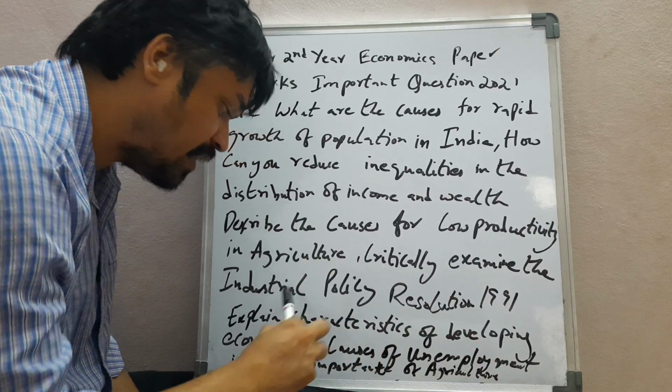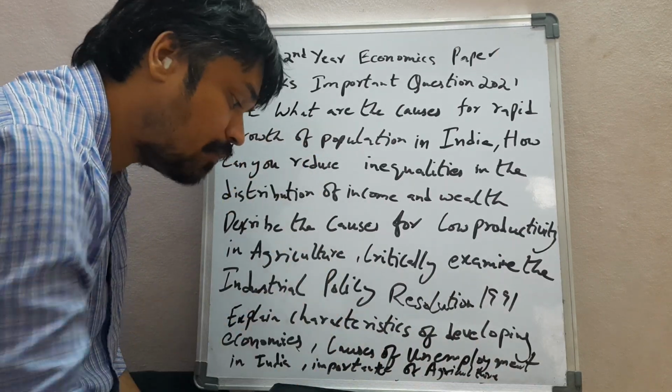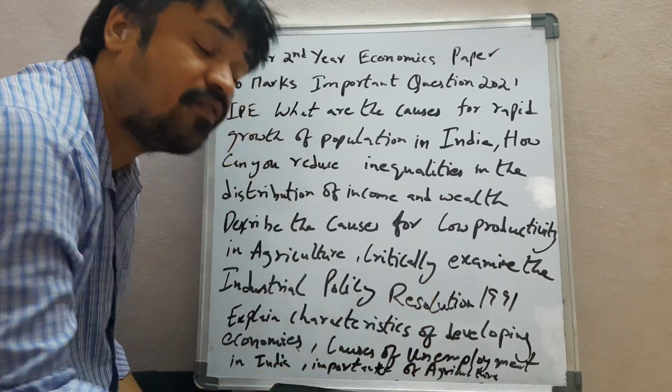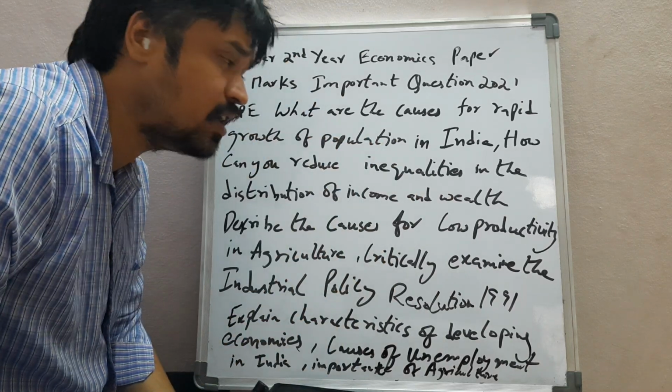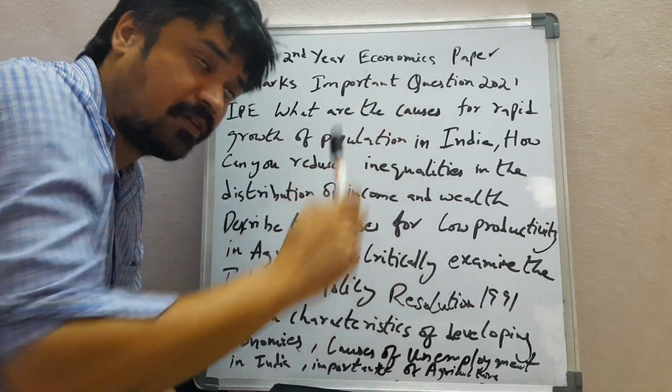Causes of unemployment in India. Importance of agriculture. The agriculture topic is one of the most interesting topics in the intermediate second year economics paper, friends.